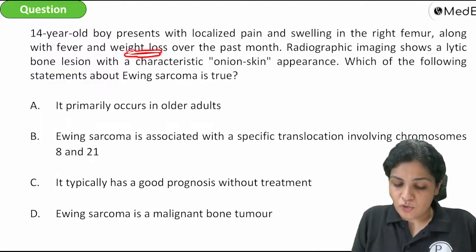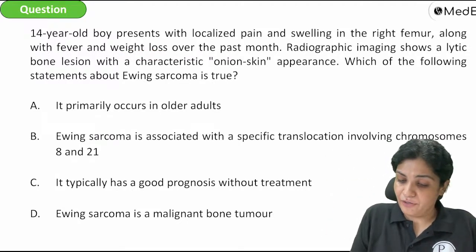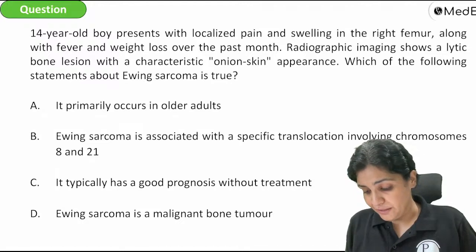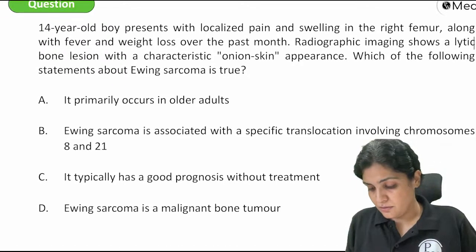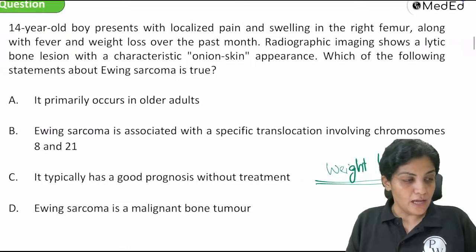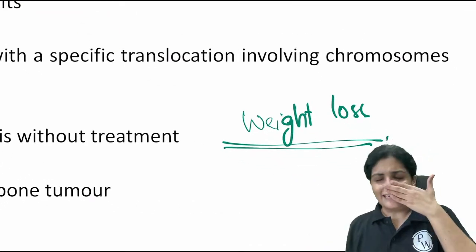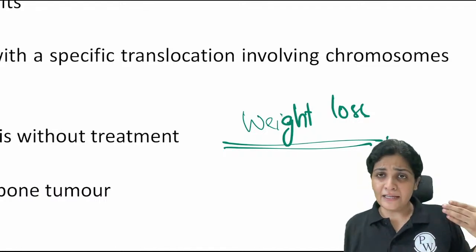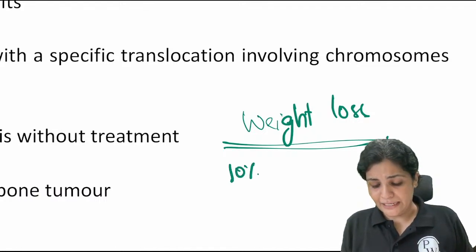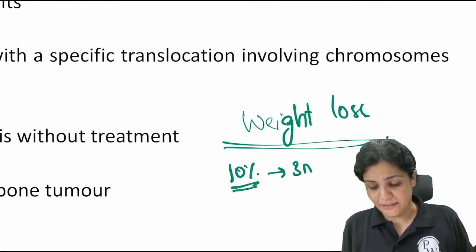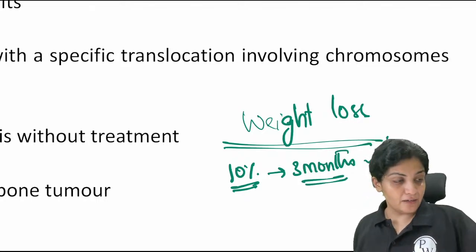And weight loss. With weight loss you have to be very, very careful. What are the two important things which your mind should strike with? Whenever your relatives or friends or somebody is telling there is a significant weight loss, probably 10% of weight in 3 months, which is very, very significant.